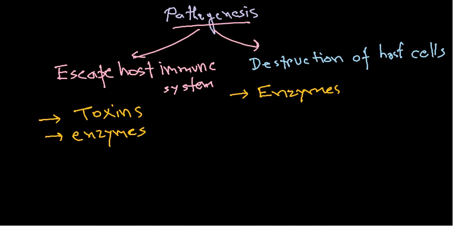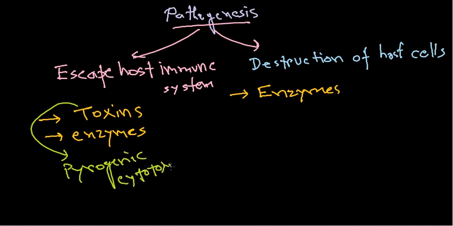Now in this case the toxin that is used is the pyrogenic cytotoxin. Now this pyrogenic cytotoxin is acting as a superantigen, right?